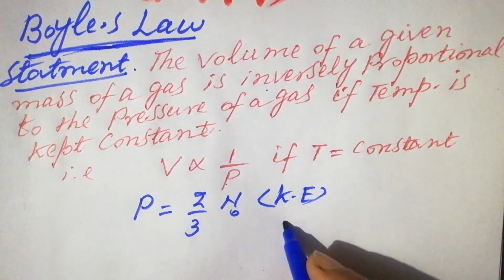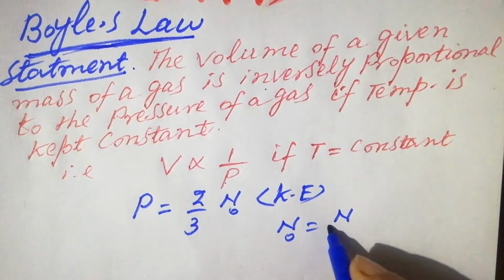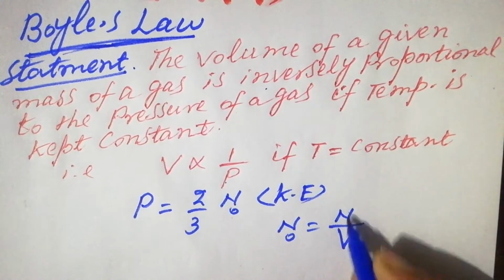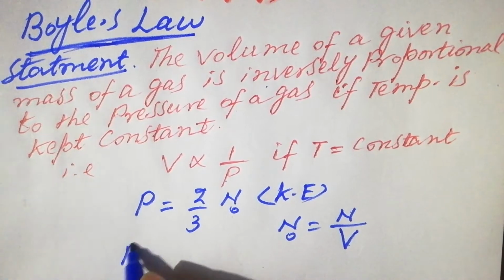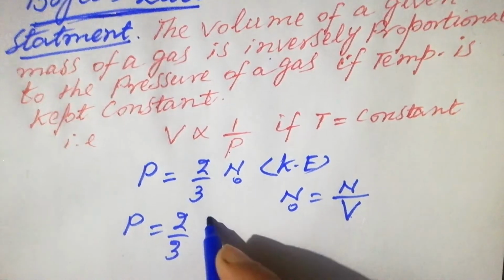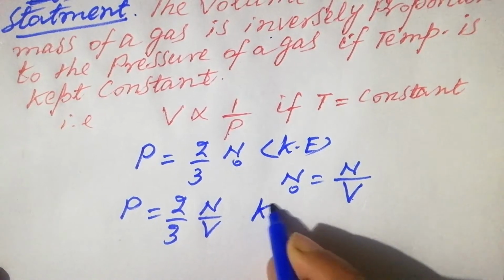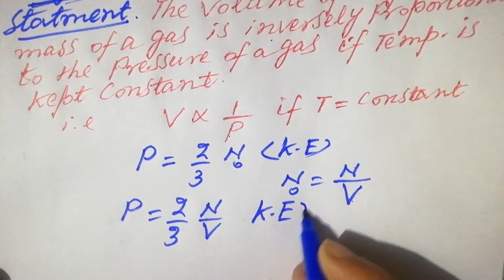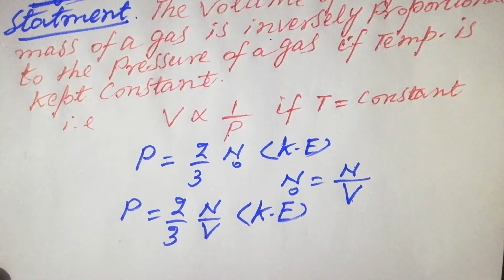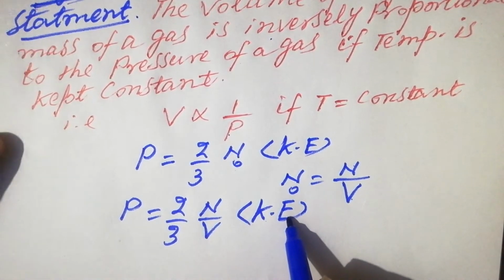What is N naught, students? N naught is the number of molecules per unit volume, N over V. So putting this value, we have P is equal to 2 by 3 N over V times the average translational kinetic energy.